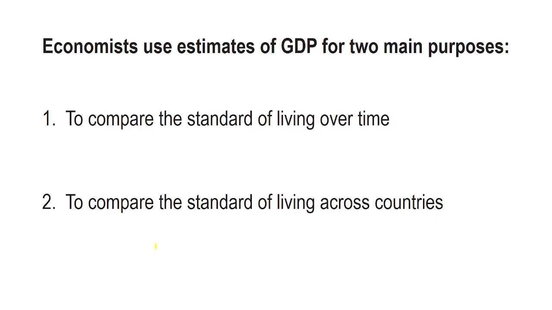This comparison can highlight differences in incomes, access to goods and services, and overall quality of life. However, when comparing across countries, it's also important to consider factors like population size and differences in the cost of living, which is why economists often adjust GDP using metrics like GDP per capita.